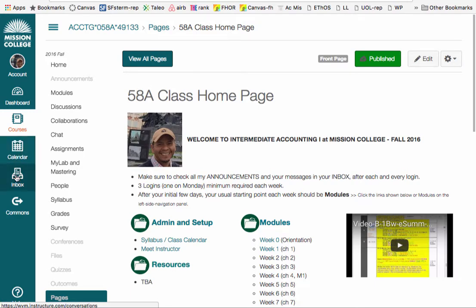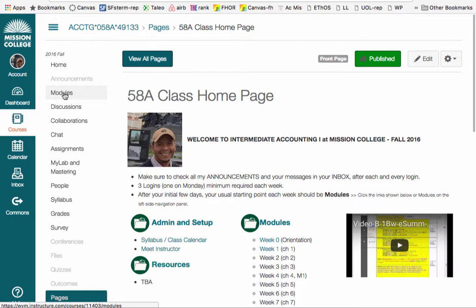So this is a double navigation panel on the left side. This is more of global navigation, and here is the course navigation panel. Every time you log in, and I require at least 3 logins per week, once on Monday, because that's when I send out the initial weekly announcement with the agenda for the week. When you do that, I would ask you to always read the announcements, always read your inbox messages, and then go into the discussion to see what's new in terms of postings from your classmates.